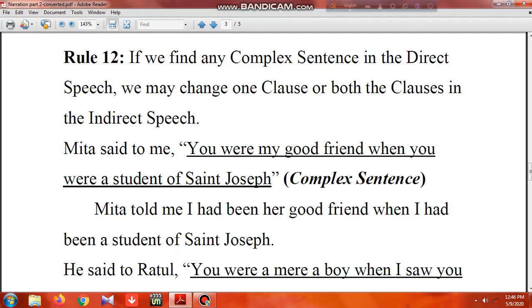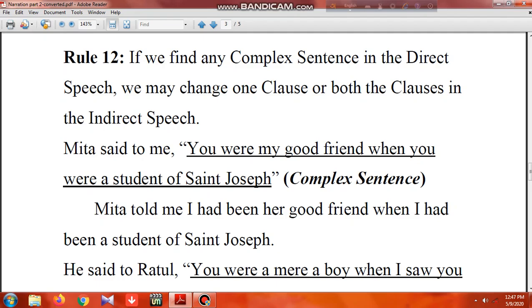So a complex sentence, we know, has two clauses, one dependent, one independent, and there will be linkers and connectors there. One example here: Mita said to me, "You were my good friend when we were students of St. Joseph." We see here a relative pronoun, when, connects two clauses. So it's a complex sentence inside the quotation mark.